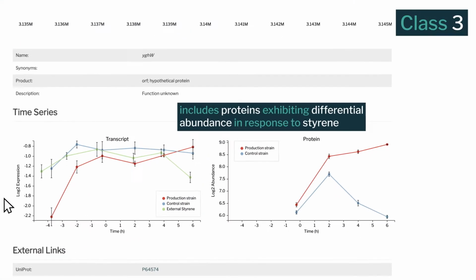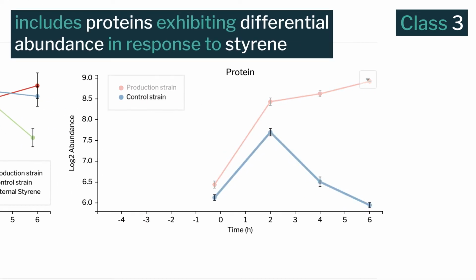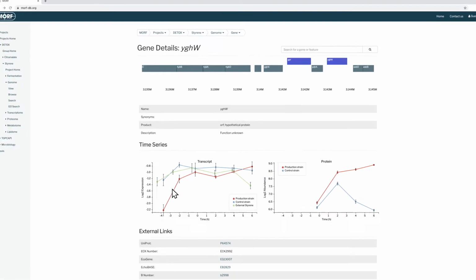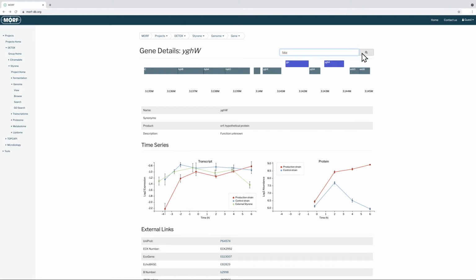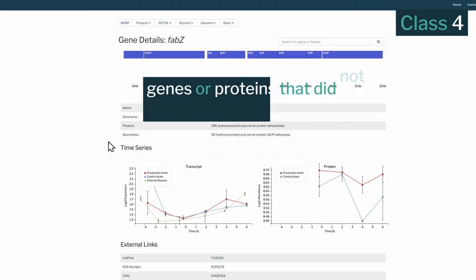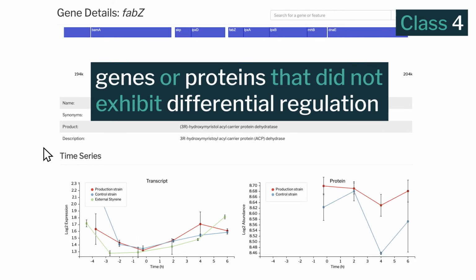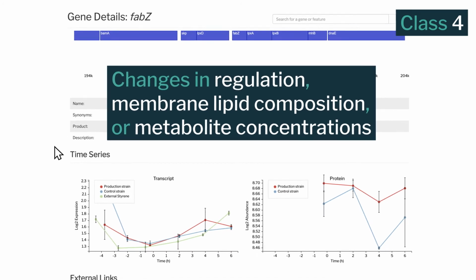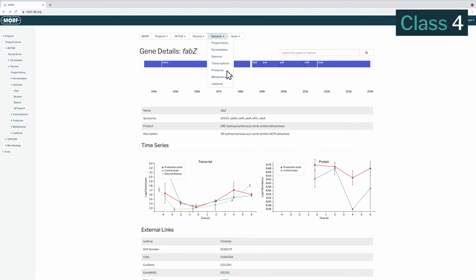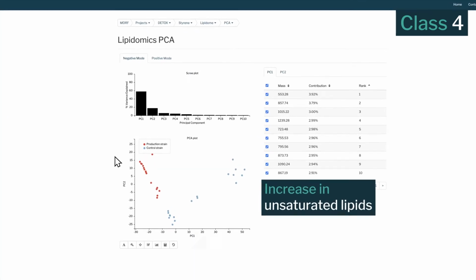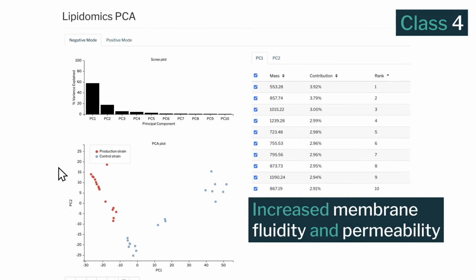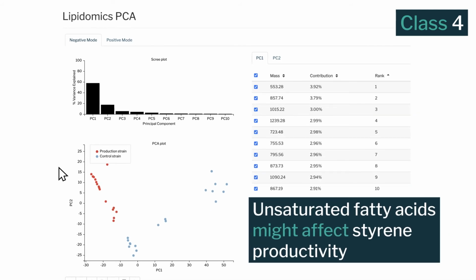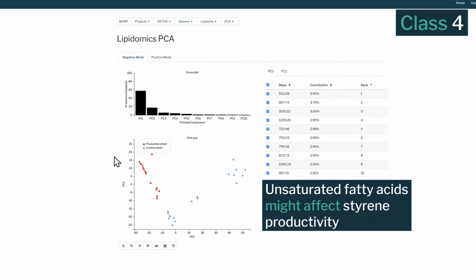Class 3 includes proteins exhibiting differential abundance in response to styrene, but no significant change in transcription of the corresponding genes. Class 4, genes or proteins that did not exhibit differential regulation, but potentially contributed to changes in regulation, membrane lipid composition, or metabolite concentrations. The lipidomic data indicated an increase in unsaturated lipids, and by implication, increased membrane fluidity and permeability, suggesting that genes involved in the synthesis of unsaturated fatty acids might affect styrene productivity.